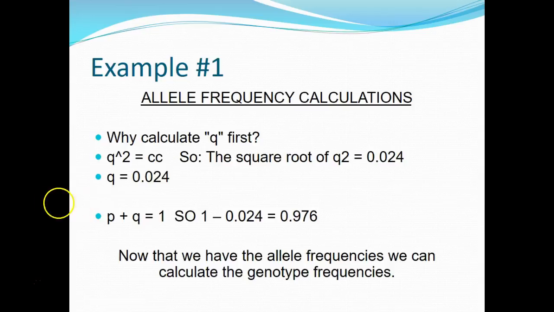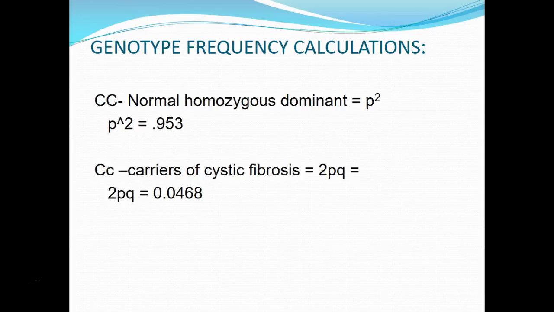Once we know Q, we can plug it into this equation to find P, because P plus Q equals 1. So P plus 0.024 must equal 1. So 1 minus 0.024 is going to equal P, and that's 0.976. Once we know the values for P and Q, we can plug those into the other equation, P squared plus 2PQ plus Q squared, to find the genotypic frequencies of those individuals. Remember, the homozygous dominants are P squared. If we plug in our value for P and square it, we get 0.953.